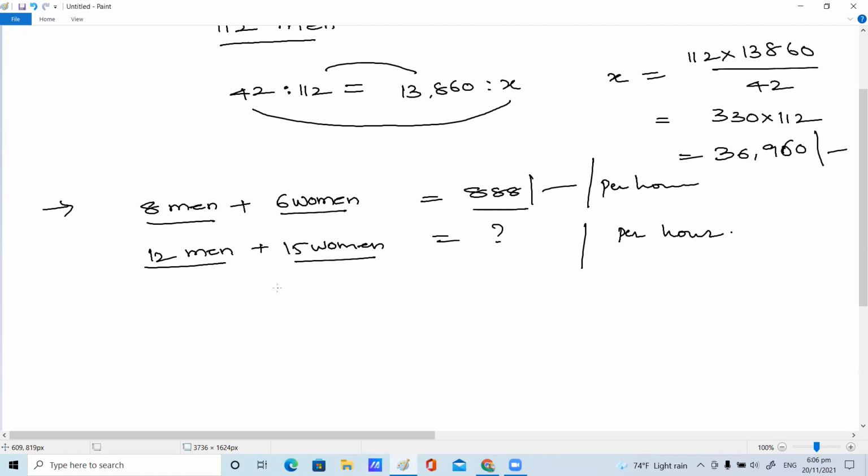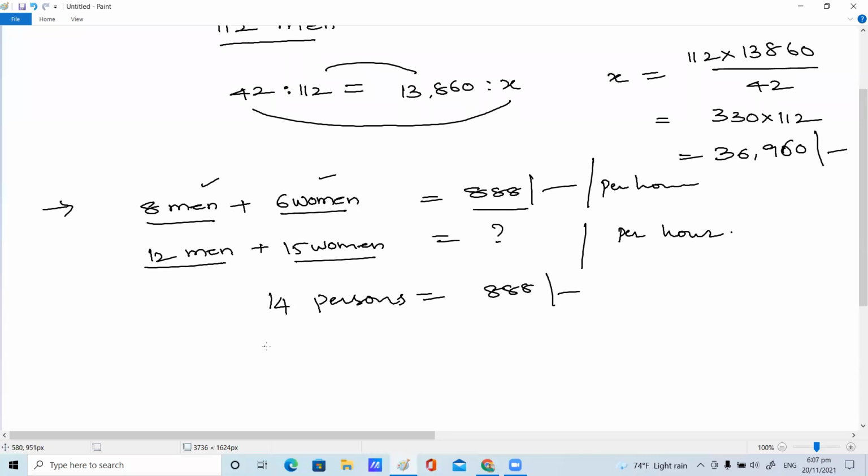Can we take it as same, like 8 plus 6, 14 people? 14 persons earn 888. Very good. Generally they are giving men and women, but no difference here. So we can take 14 people on 888. Then 12 plus 15 persons can earn how much rupees?